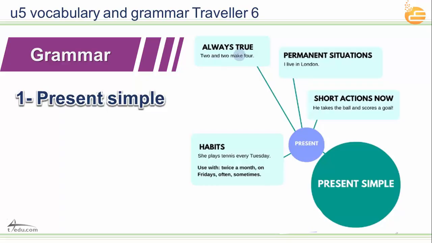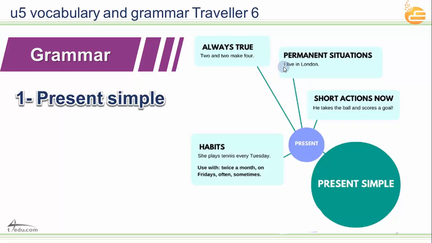Two plus two equals four. This is true, always true. So things like facts, like wood floats on water. Everywhere, every time, wood floats on water. The sun rises from the east and sets in the west. This is a fact, so this is always true. So if you want to talk about something like this, you must use the present simple.